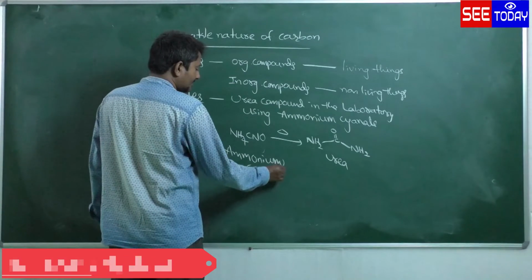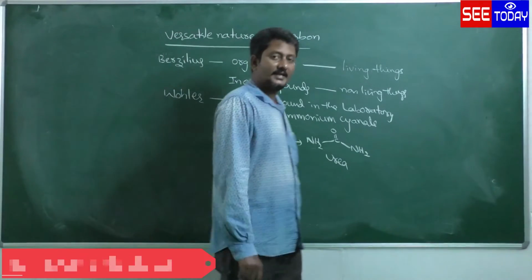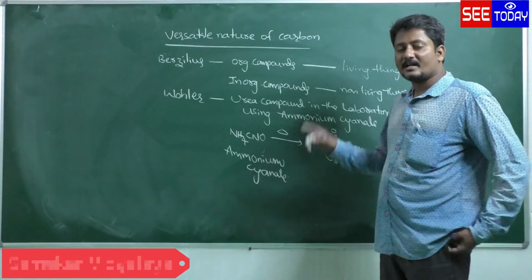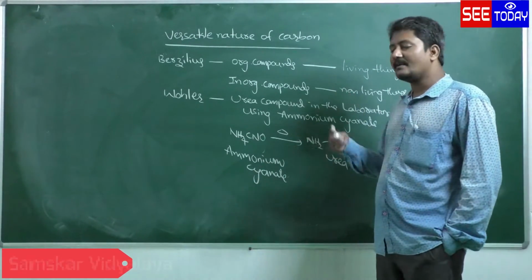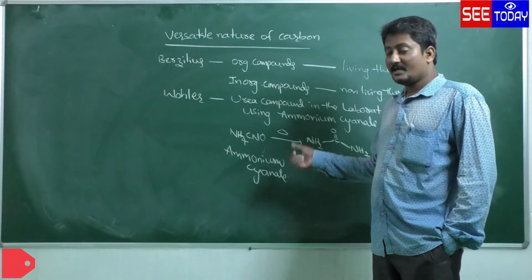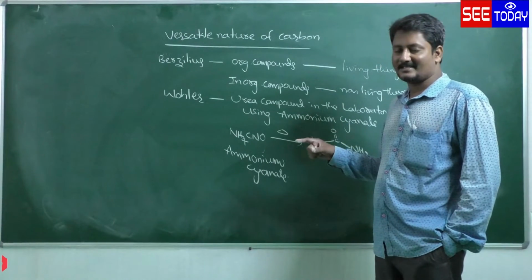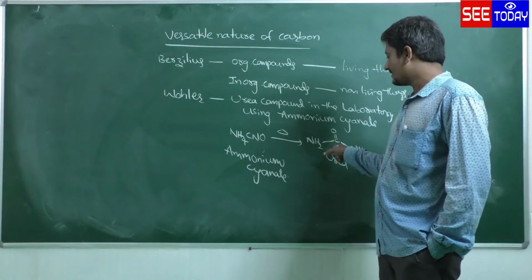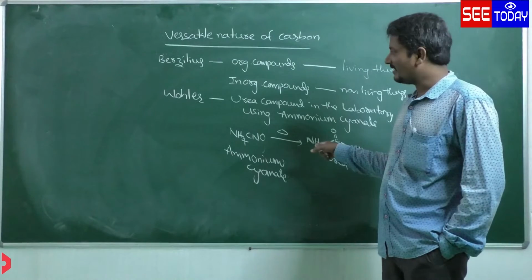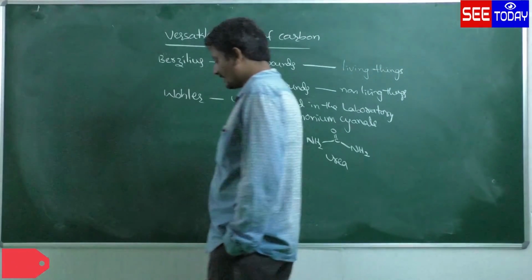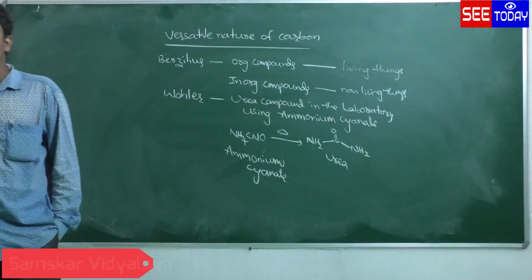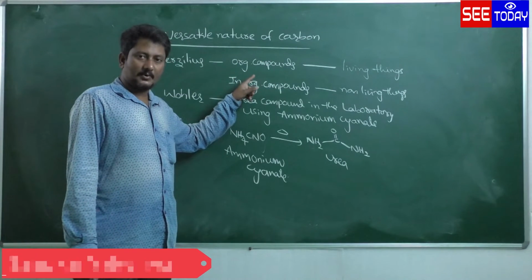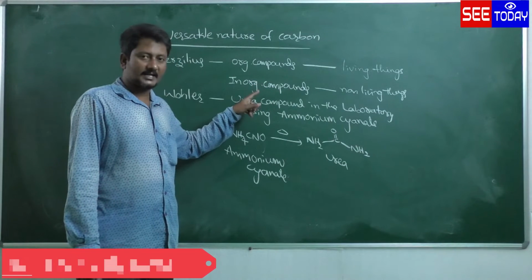So ammonium cyanate is an inorganic compound, and heating it will produce the organic compound. So according to Wohler, organic compounds can also be obtained from non-living things as well as living things. This is the best example. He was the first scientist who synthesized an organic compound in the laboratory from an inorganic compound. So the definition given by Berzelius was proved wrong, that living things produce only organic compounds and non-living things produce inorganic compounds.